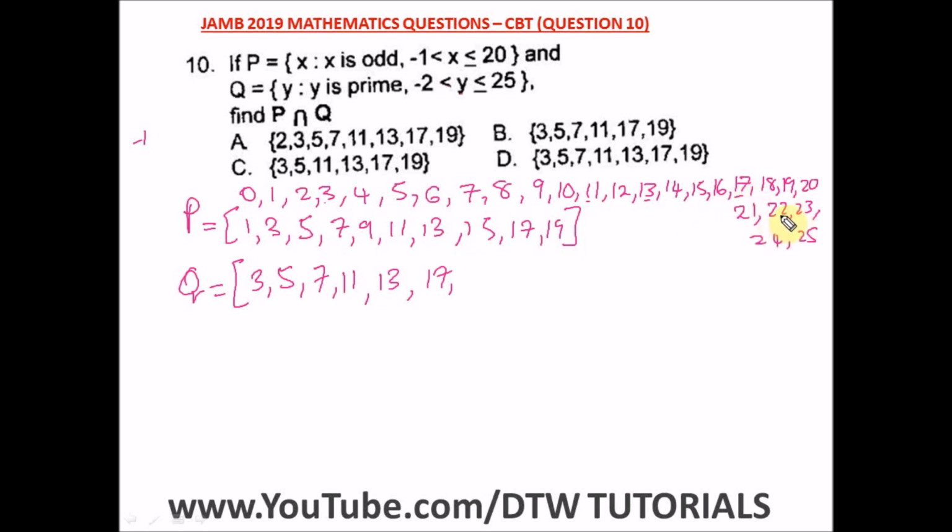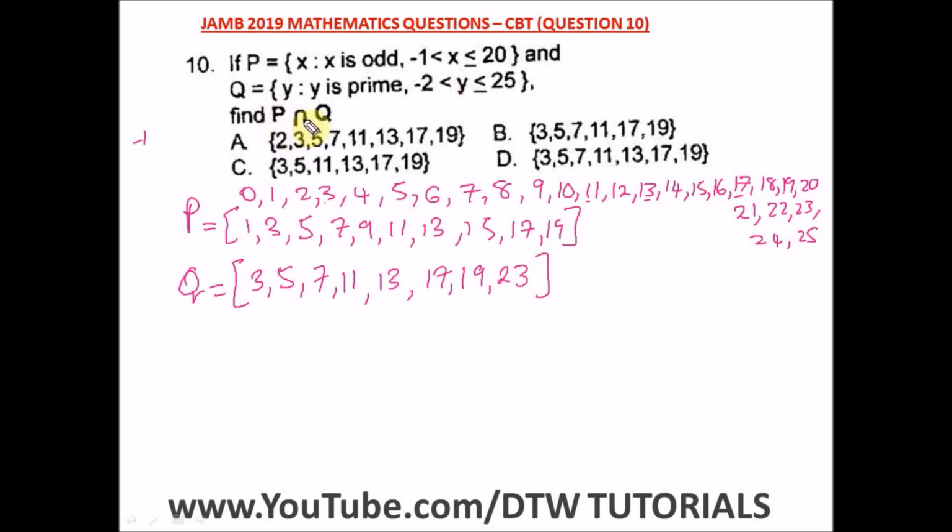The next prime number after 17 will be 19. We missed 19. And our next one is 23. Is 24 a prime number? Is 25 a prime number? No, it's not, because you can divide 25 by 5 and you get 5. So these are the subset of Q, and those are the subset of P.